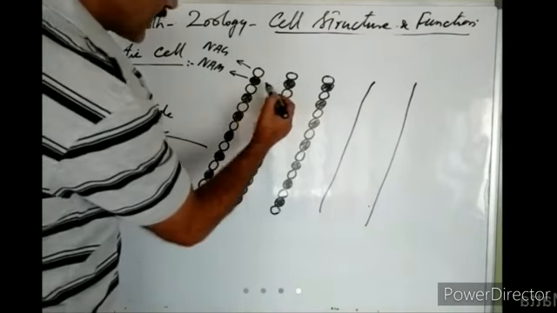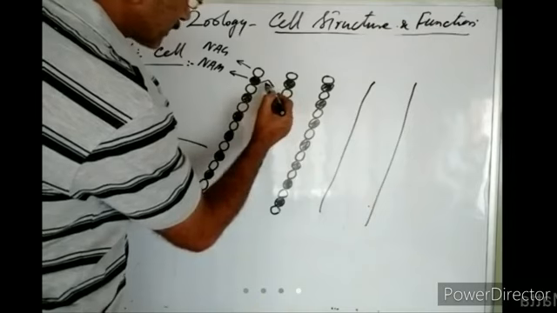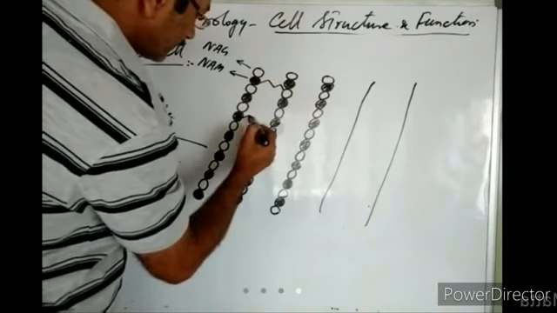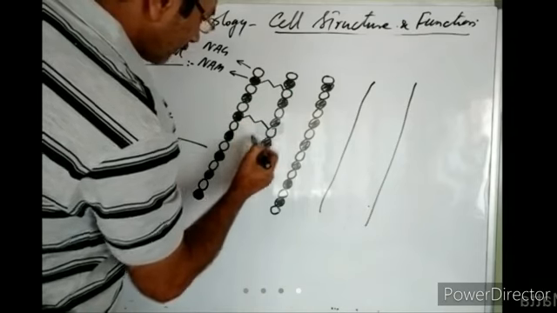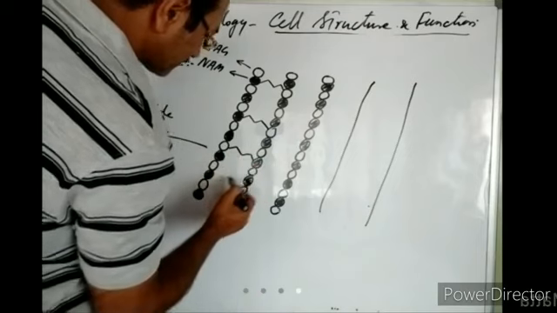Then these polysaccharide chains are joined to each other by small tetrapeptides, 1, 2, 3, and 4. Tetrapeptide means which has got four amino acids in it.